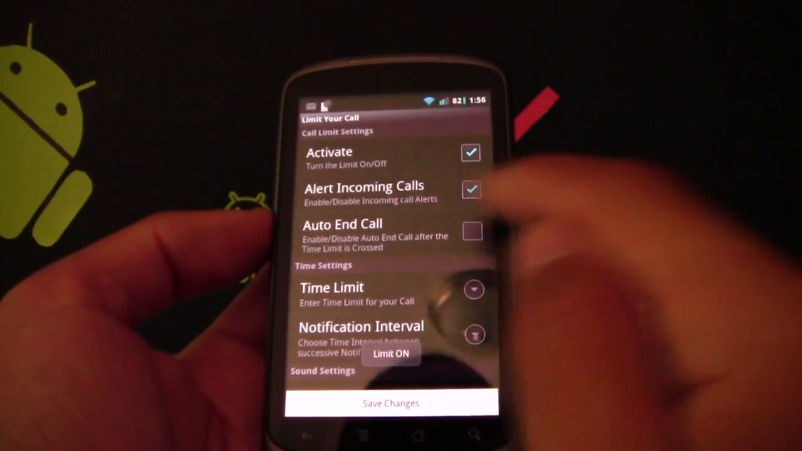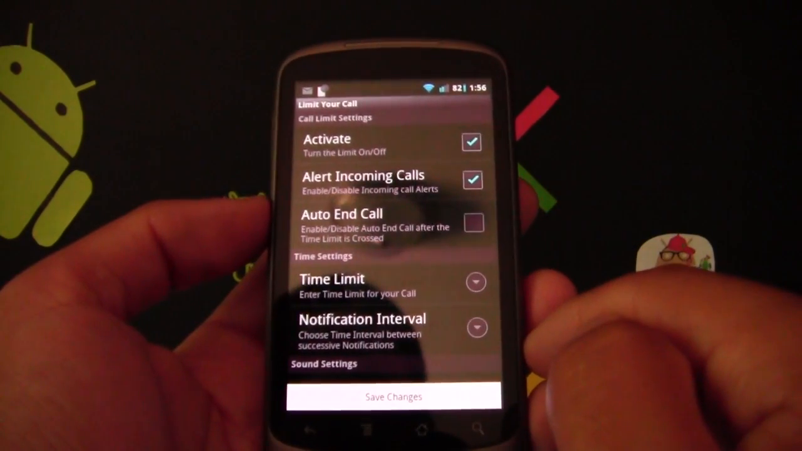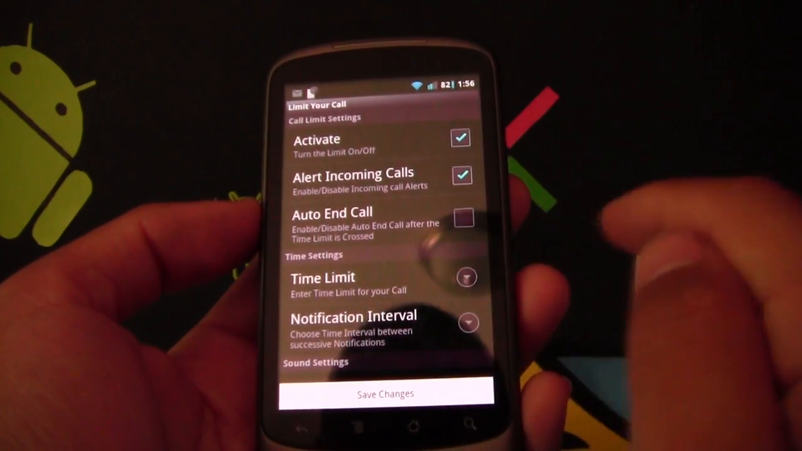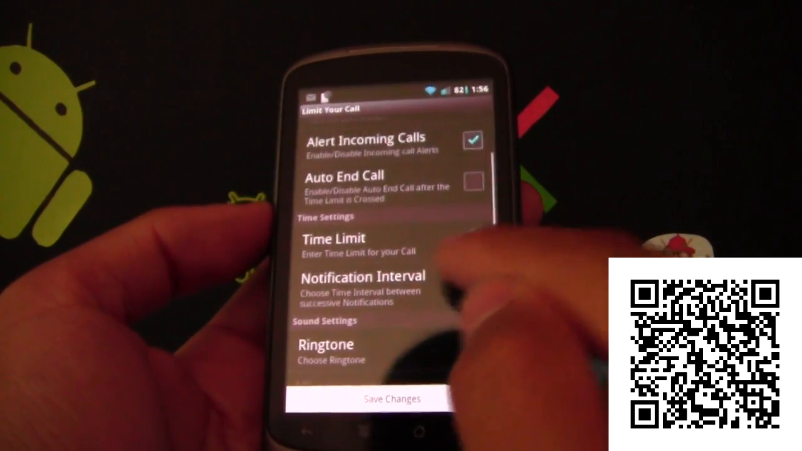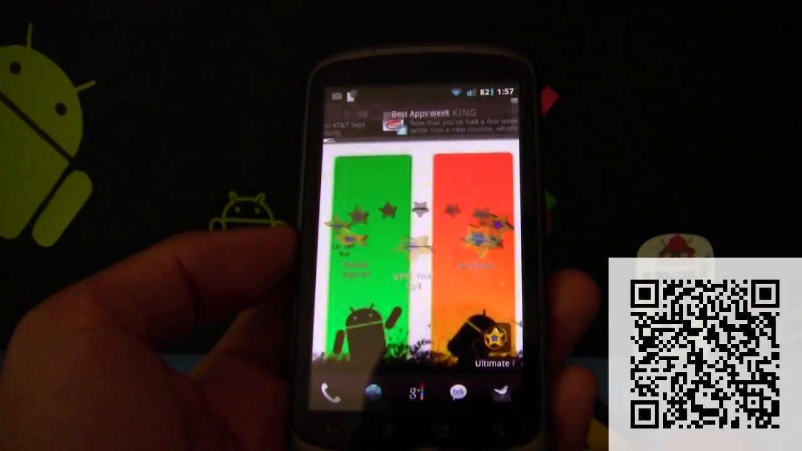If I activate it, it says alert incoming calls or auto end calls. So if you want to have a phone call for 2 minutes, you can. So you can end the call within the 2 minutes. Here's the time limit settings. It's a small, quick app that might be really useful for you guys.